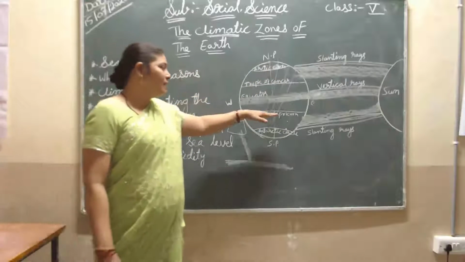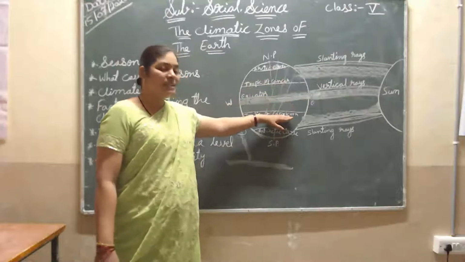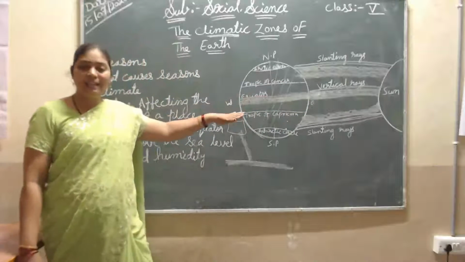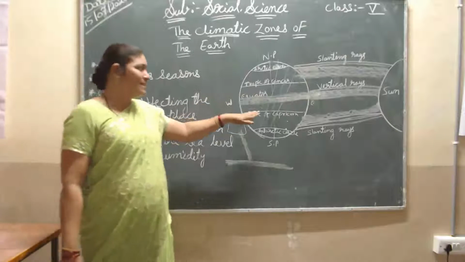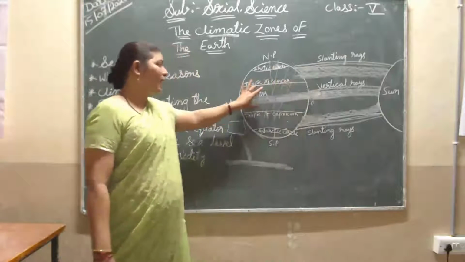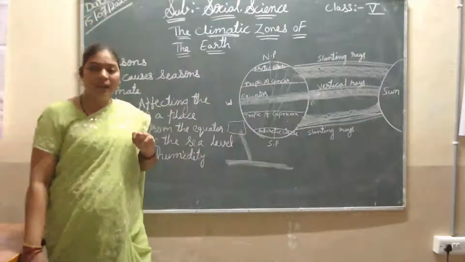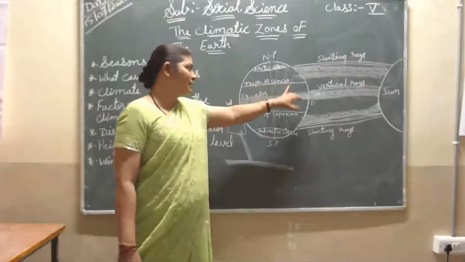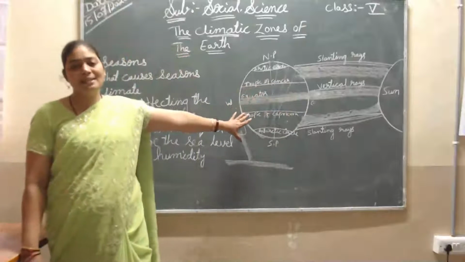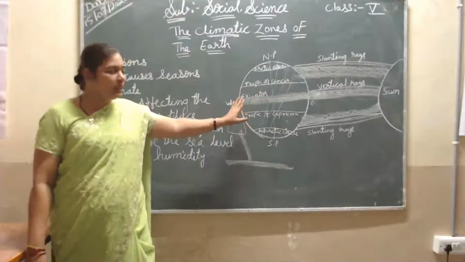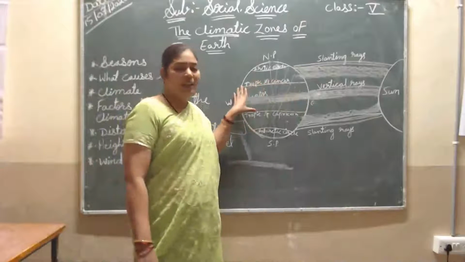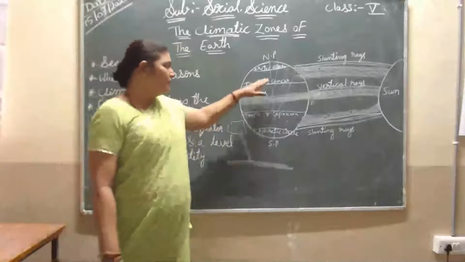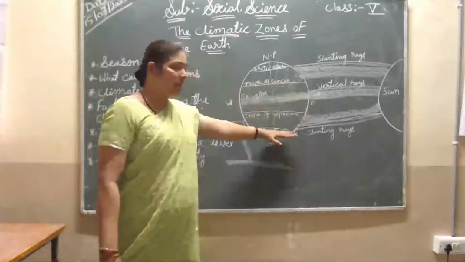So these areas are far from the sun rays. It is not direct to the sun. The equator is direct to the sun. Places on the equator line receive more heat, and areas in the Tropic of Capricorn and Tropic of Cancer receive fewer sun rays, which means less heat. These areas are very nice and have a nice climate. So here we can see the hot and the less hot.